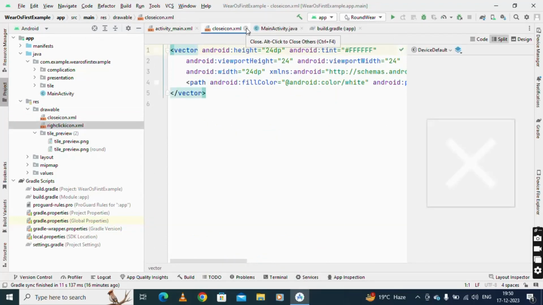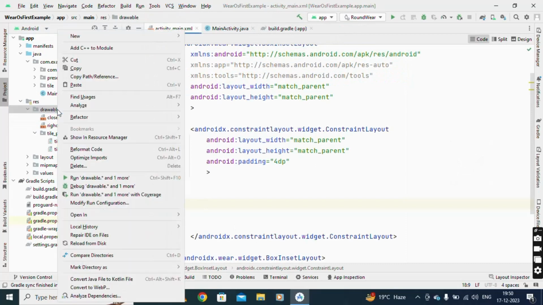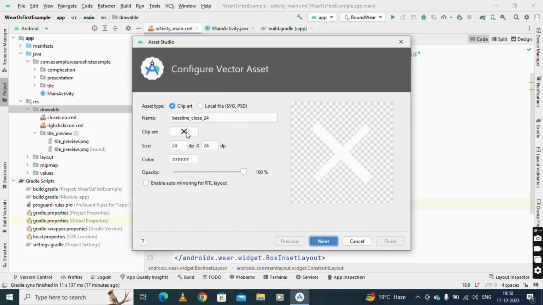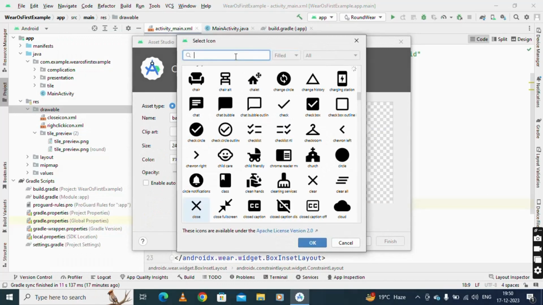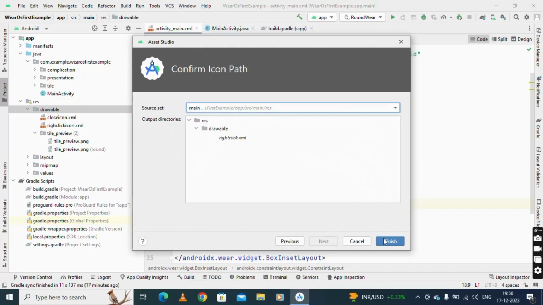You can create them from vector images. If you go to your drawable, you can just go for your vector asset, and then this is your check like this. So I'm going for the check and giving it the name right click. Okay, so this is our right click icon. So the same you can do.